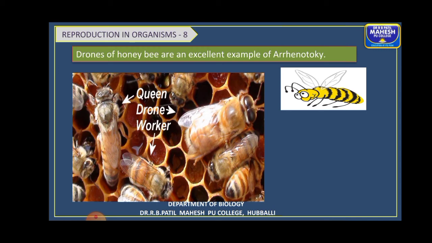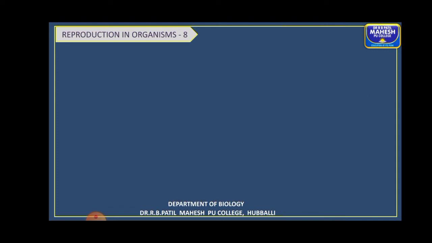In honeybees a colony consists of different types of individuals like the queen bee, the worker bees and the drones, right? Here the drones are produced by this process of parthenogenesis. The egg develops into the male bee, those are called the drones. So it is an example for arenotochy.